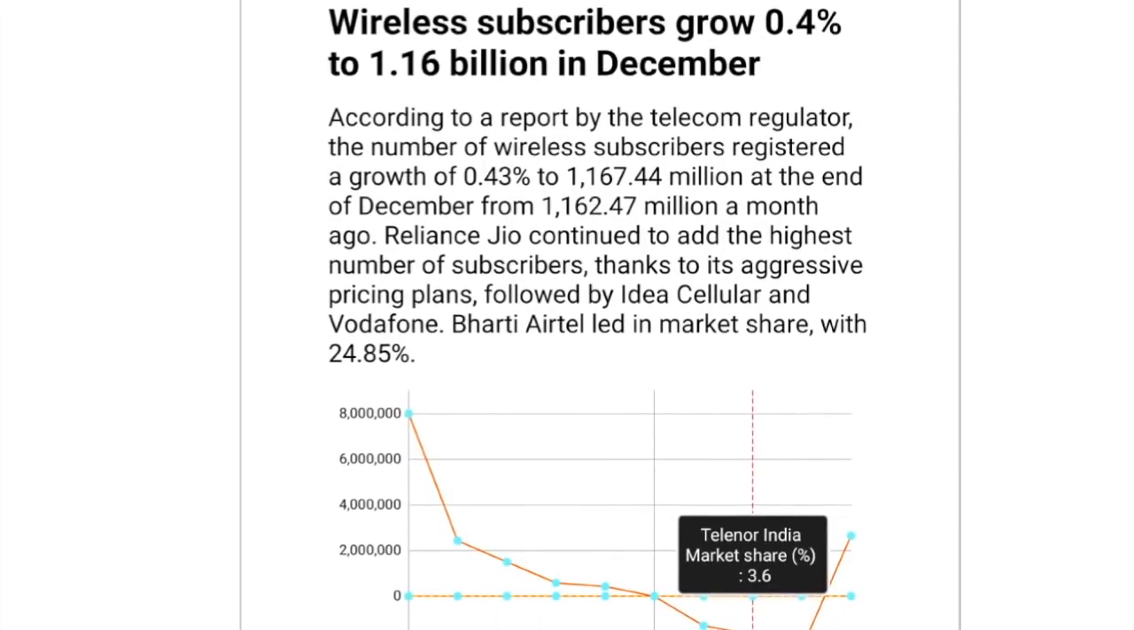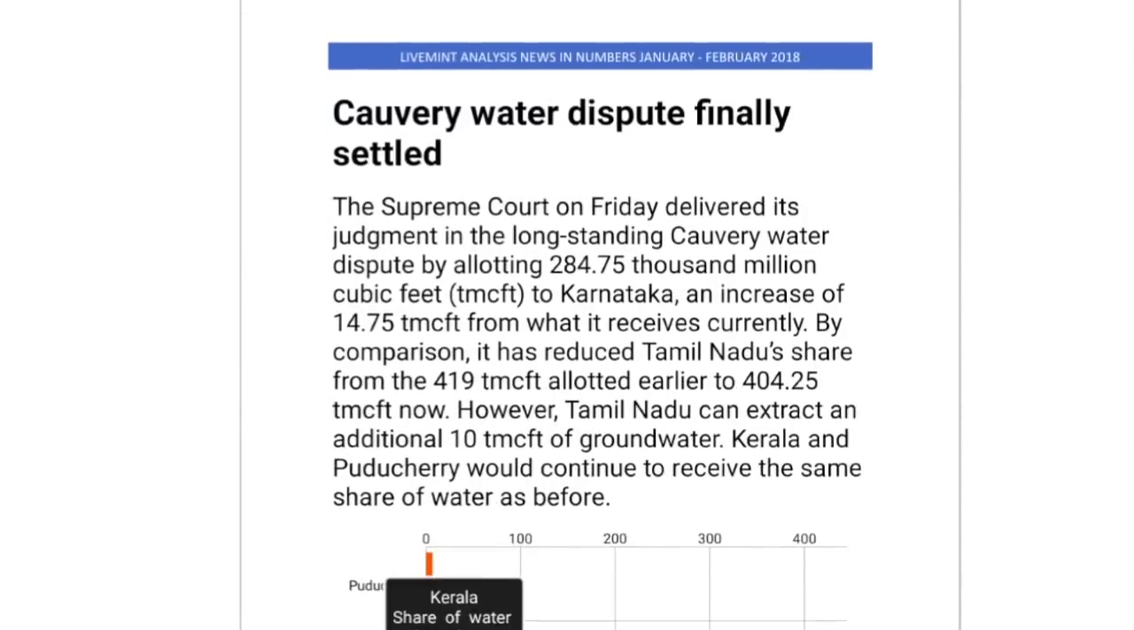Next one is wireless subscribers have grown 0.4% to 1.16 billion. Now what's important here is not the growth, the actual number is important. Wireless subscribers in India have increased to 1.16 billion. Almost the entire country is captured by wireless subscribers now. So that is important to remember here.